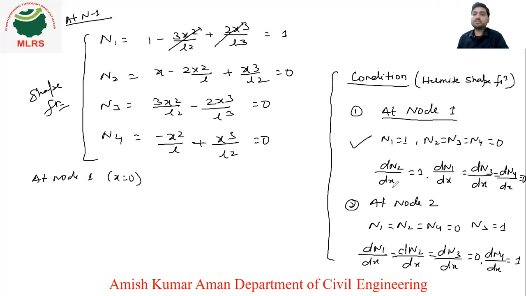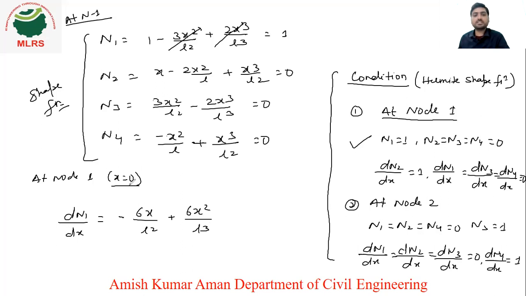Now coming to dN2 and dx. If you differentiate it, dN1 upon dx, this term will become 0, and here also it will be a term of x, here it will be a term of x. So if you put x is equal to 0, again this term will become 0. Just see, I will tell you, dN1 upon dx: this is 1, so 0 minus 3x square upon L square, so x square is 2x, so 6x upon L square, plus 2x cube means 3x square, 3 times 2 is 6x square upon L cube.